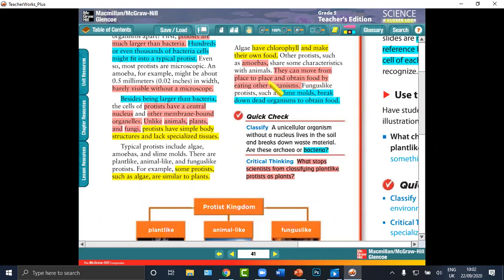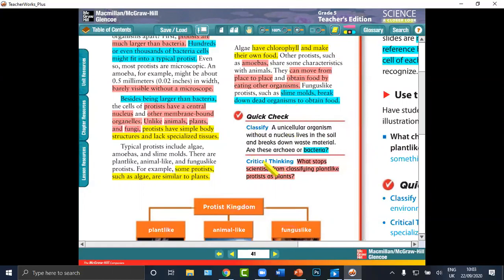They can move from place to place and obtain food by eating other organisms.